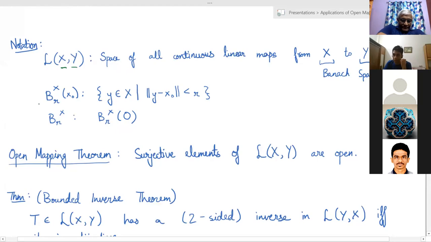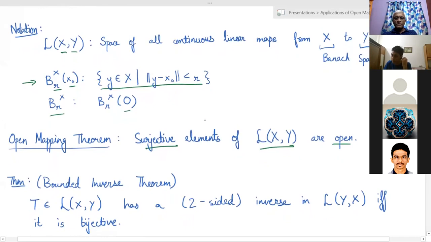And I'll use the same notation as the last class for the open balls, which is B_R^X(x_0), which denotes the ball of radius R centered at x_0 in the space X. I've just written this out here. If I'm not writing the center of a ball, then it's implicit that the center is 0. Recall that the open mapping theorem said that whenever you have a continuous linear map from X to Y which is surjective, it will be an open map. So I'm just using the notation to write it out.